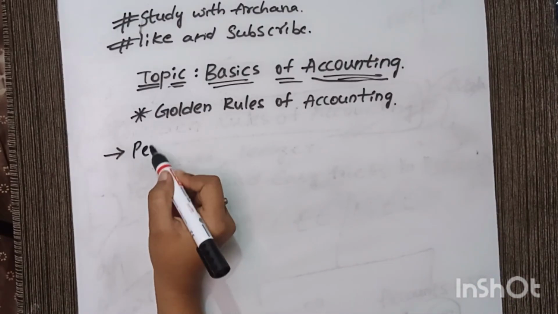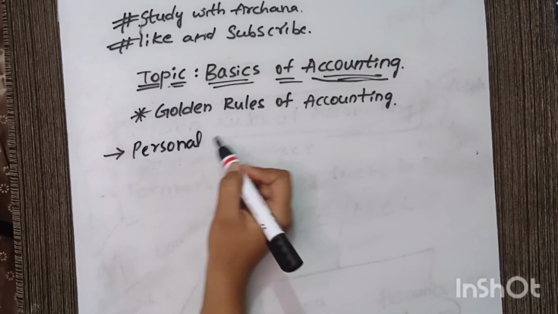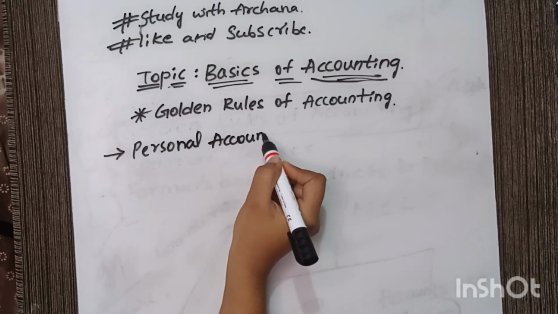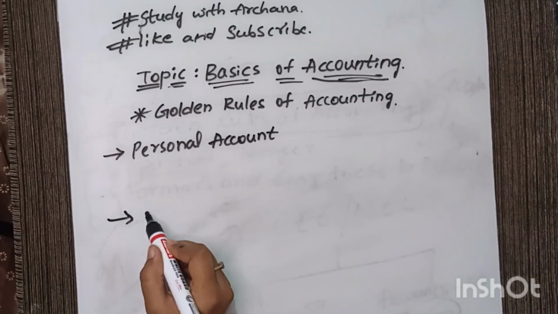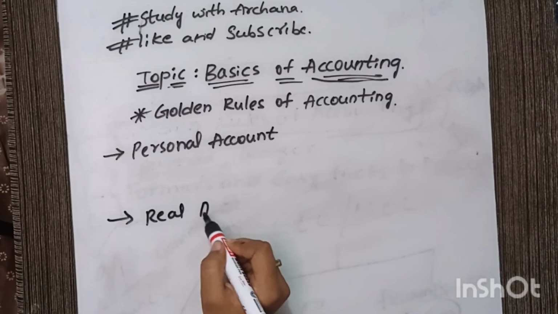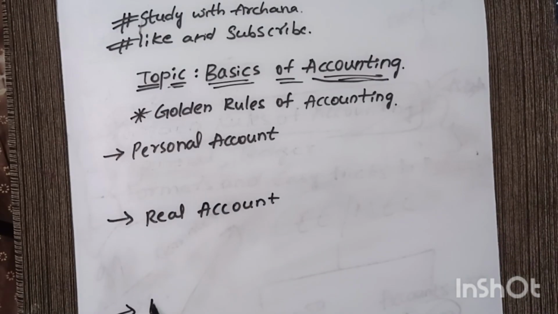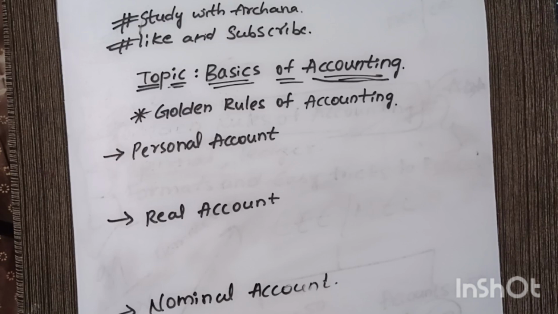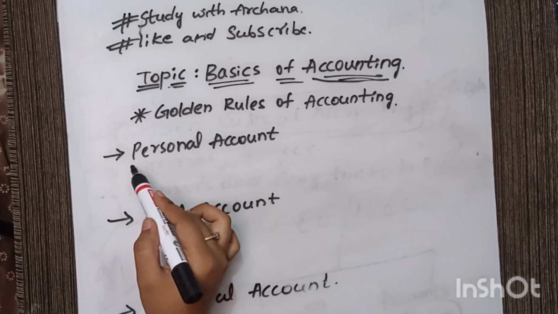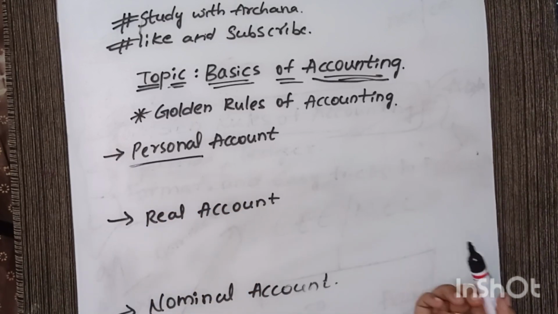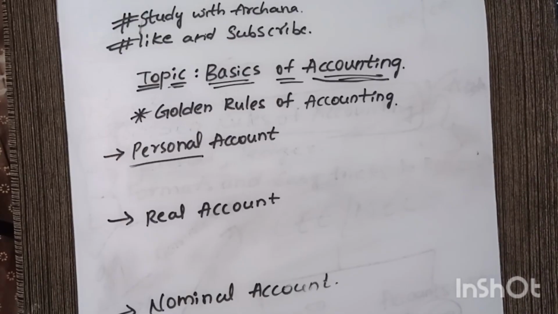The first one is personal account. The second one is real account. And the third one is nominal account. So, by reading this personal account, what do you understand?